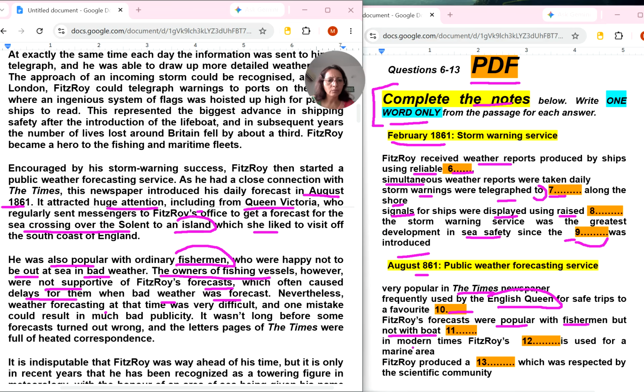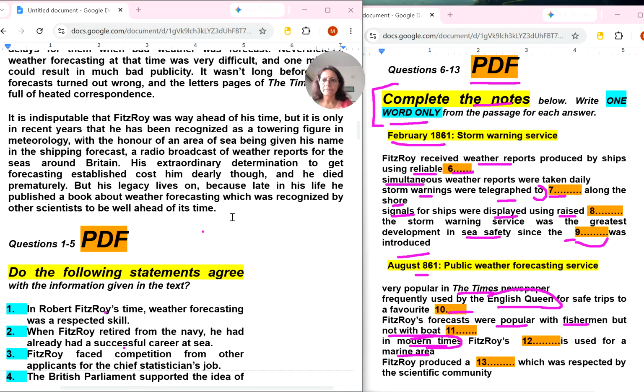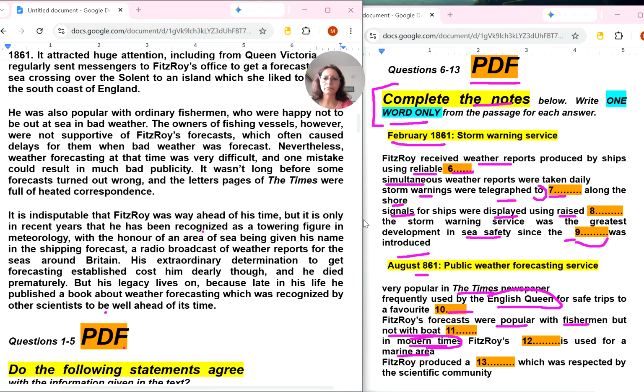12th, in modern times, Fitzroy is used for marine area. In modern times, this keyword is important. Very difficult. Okay, let's move to the next paragraph. Oh, this is in the last paragraph.